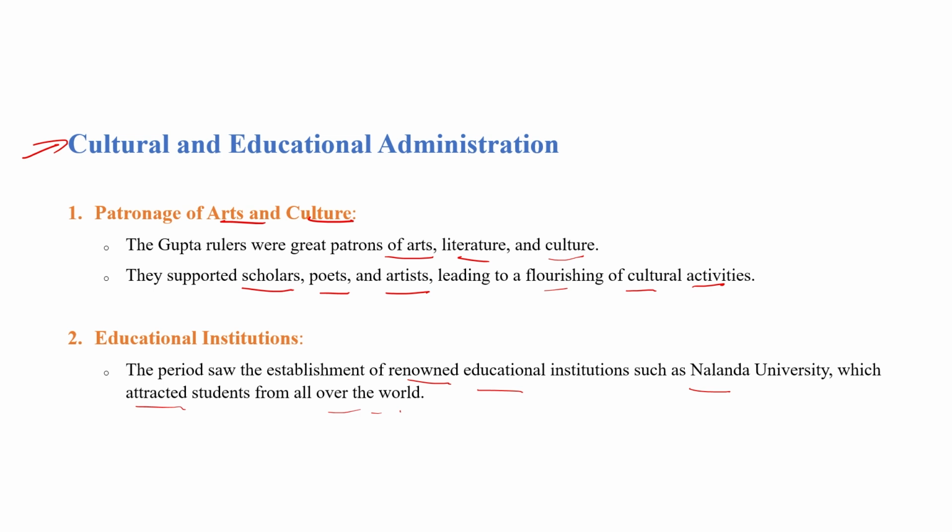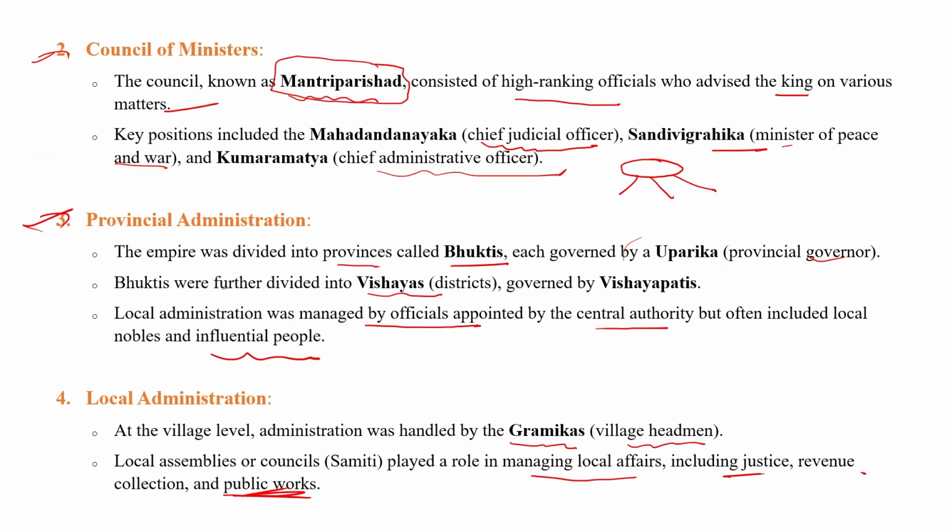The teacher student ratio was 7:1, meaning for each 7 students there was a single teacher. So this was one of the oldest universities in the world. Later, around 1193 AD, Bakhtiyar Khilji destroyed Nalanda University. So this was the whole topic related to the Guptas.